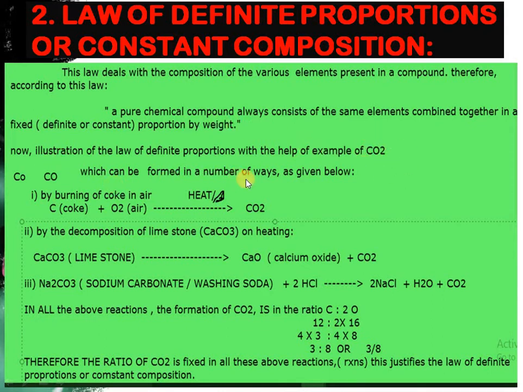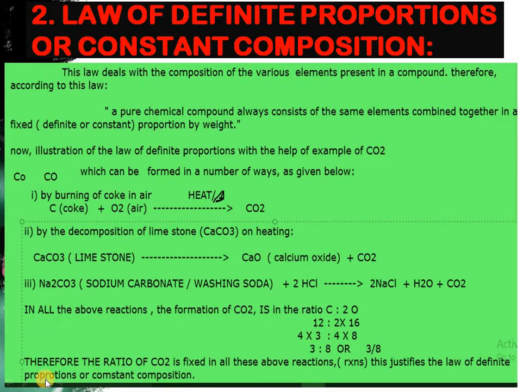There are a number of ways by which carbon dioxide can form. But firstly I will tell you one more thing: when you write carbon dioxide, carbon and oxygen must be of the same size. If you write carbon in a bigger size and oxygen in a smaller size, then it will not be a representation of carbon monoxide, it will represent the element cobalt of the d block that we have studied in atomic numbers 21 to 30.